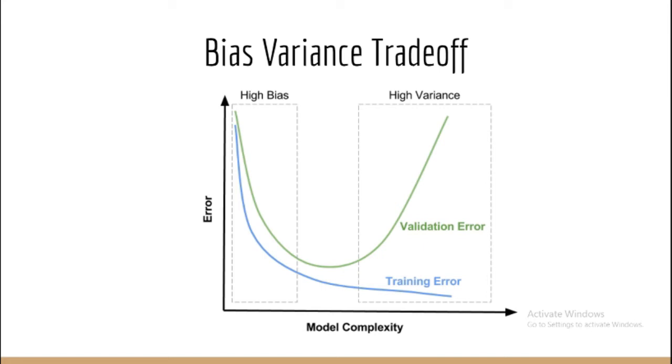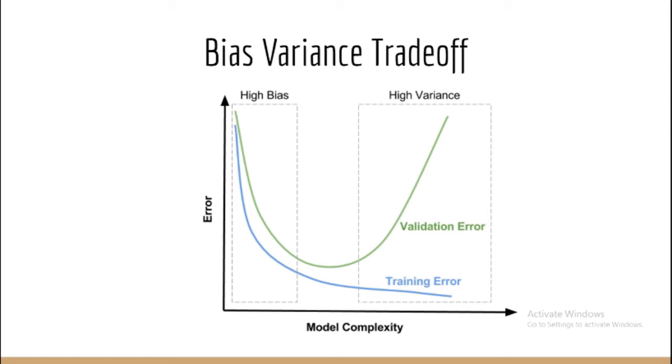The prediction error for any machine learning algorithm can be broken down into three parts: bias error, variance error, and irreducible error. The irreducible error cannot be reduced regardless of what algorithm is used. However, bias error and variance error can be reduced. But before that, what are these?